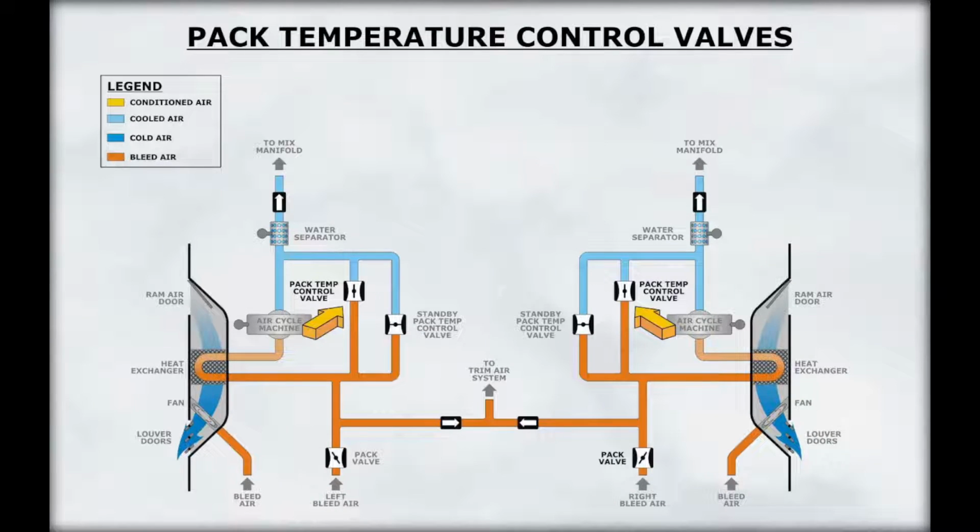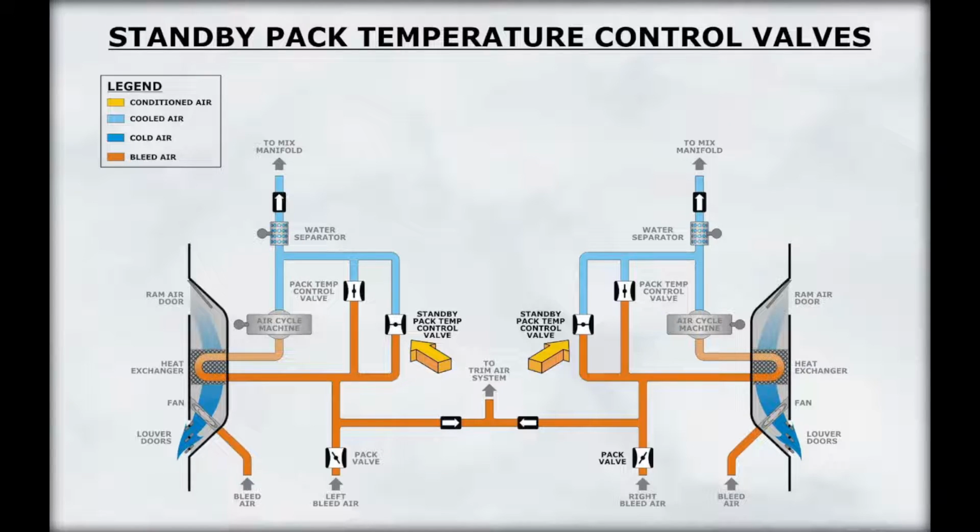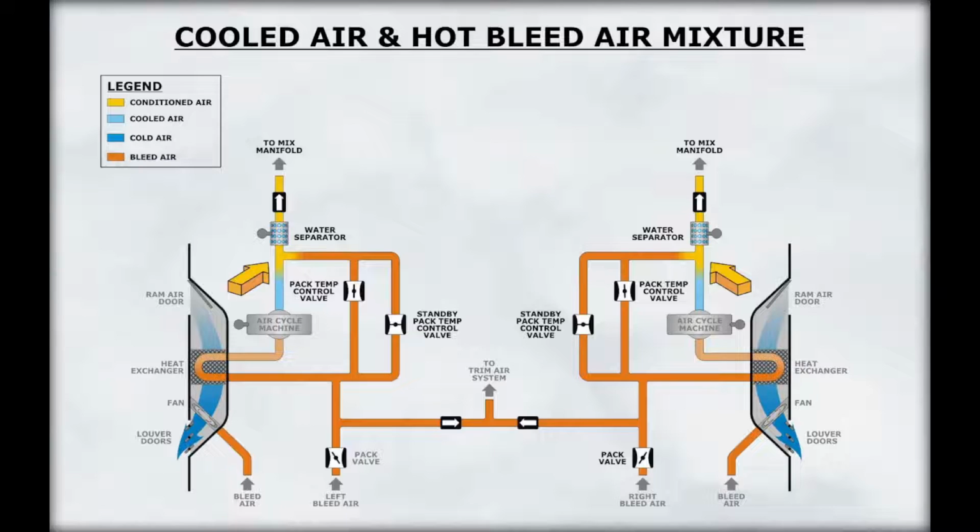The pack output temperature is modulated by mixing it with some hot bleed air prior to the water separator. This air is tapped after the pack valve and flows through a pack temperature control valve. In addition, there is a standby pack temperature control valve. Bleed air from the pack temperature control valve or the standby pack temperature control valve is mixed with the output of the air conditioning pack prior to the water separator. From the water separator, the conditioned pack air flows to the mix manifold.